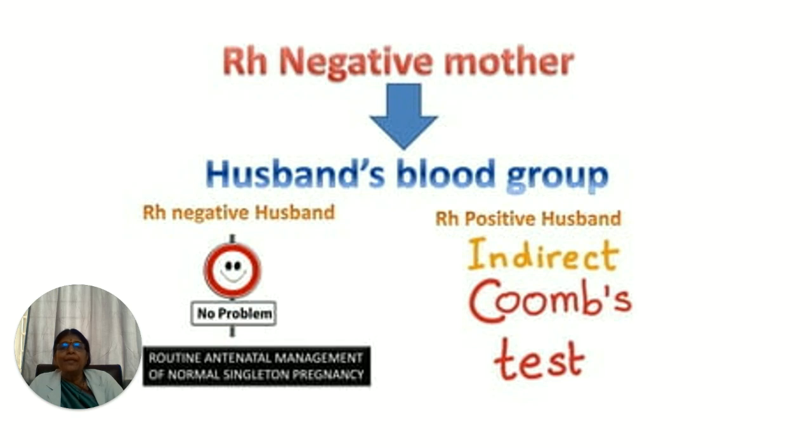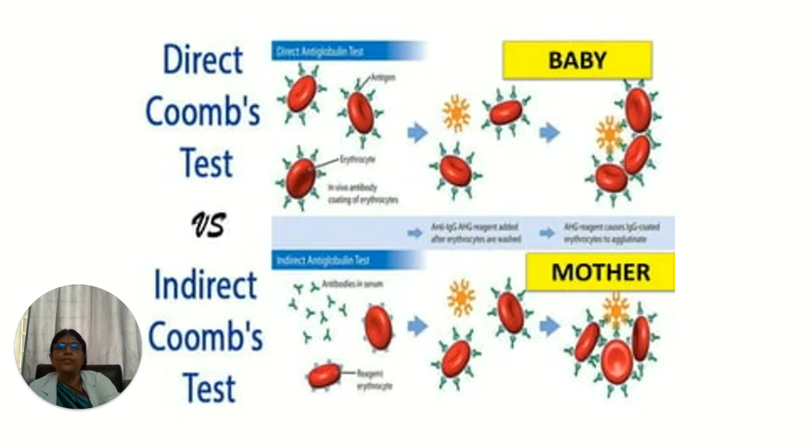The children will definitely be negative, because a negative blood group can only occur when it is homozygous negative, whereas a positive can be heterozygous, but negative should always be homozygous negative. If it is a positive husband, we ask for the indirect Coombs test. The indirect Coombs test we do for the woman, and the direct Coombs test is done for the baby.